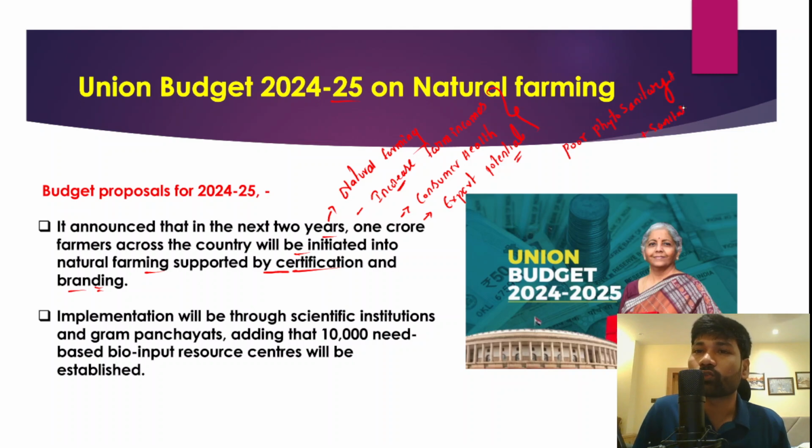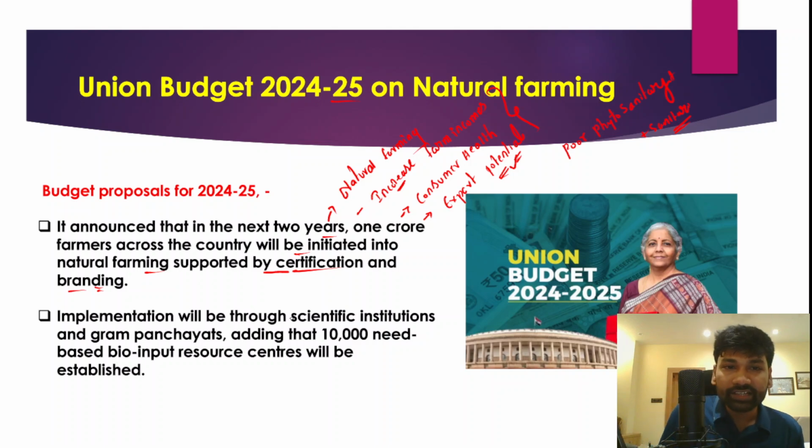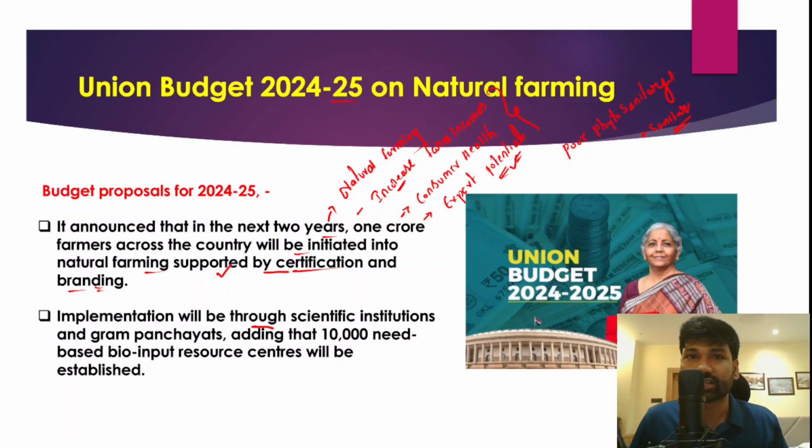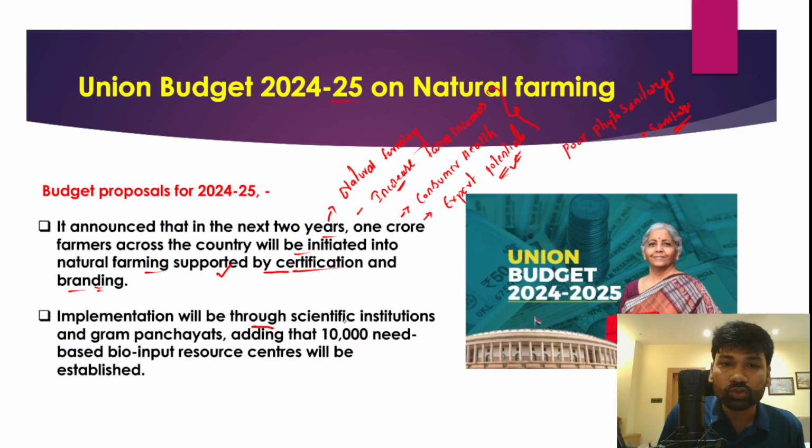So in order to overcome this particular challenge, natural farming would be a potential alternative. And in fact, in this particular budget, the implementation of the above-mentioned objective will be done through scientific institutions, and even gram panchayats will also take an active part in this, right? So certification and branding of the produce which is produced from natural farming.